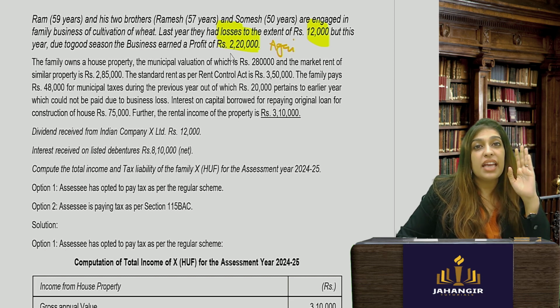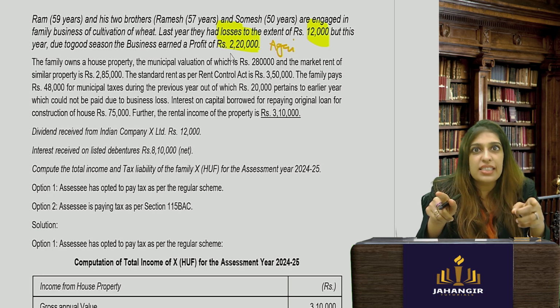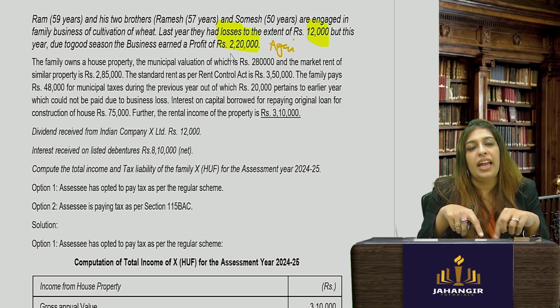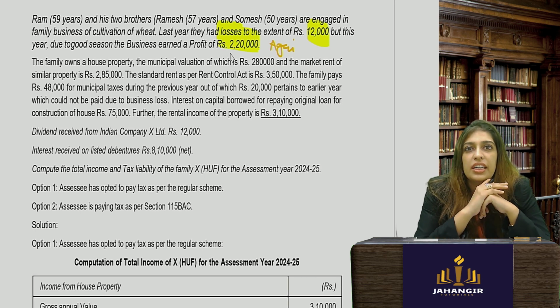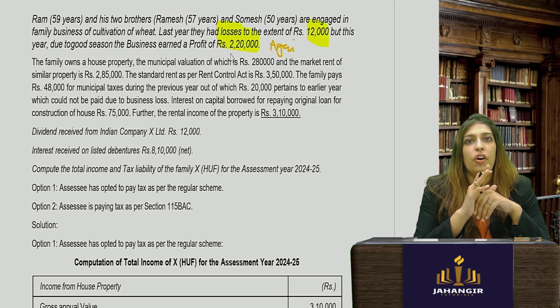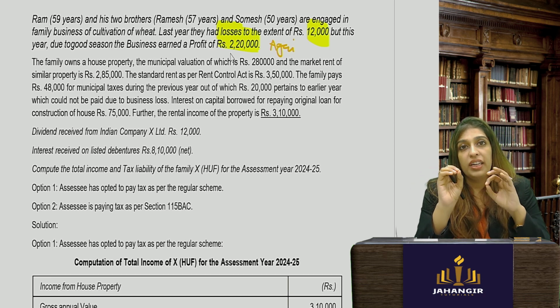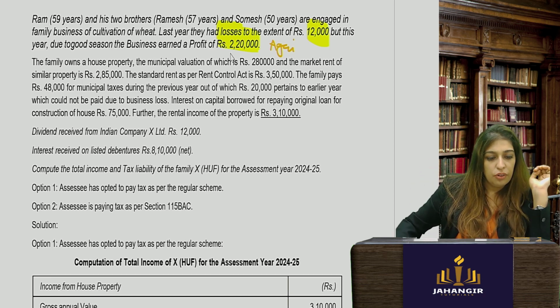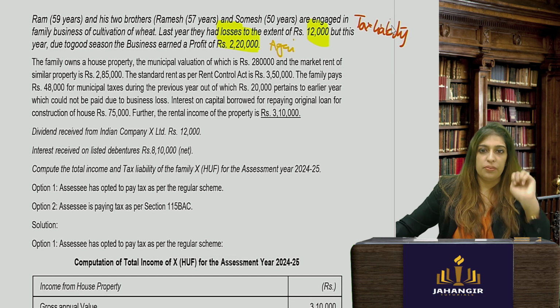Agri income is exempt from tax, but to find the tax liability, you'll have to take agricultural income into consideration. Again, agricultural income is not taken into account to find your total taxable income. But to find your tax liability, we will have to use agri income also.